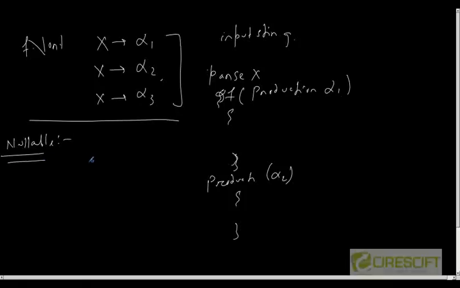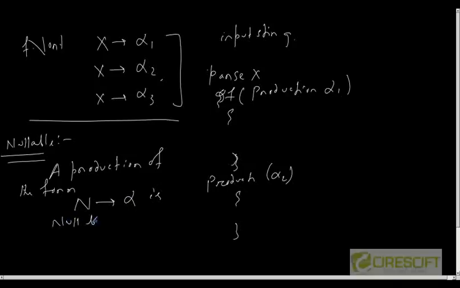So I'll say that a production of the form n as alpha is nullable if alpha is nullable, where alpha can be any terminal or non-terminal, and a given non-terminal is nullable if this alpha is nullable.